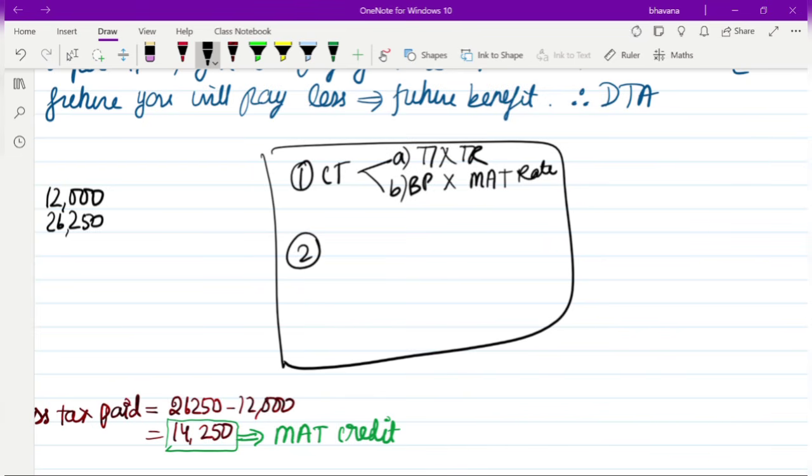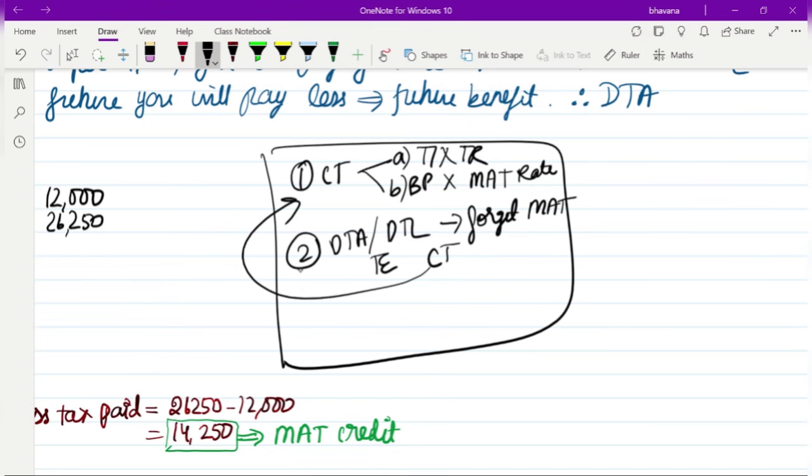Second step, what you're going to do is find out your DTA or DTL. One thing that you have to remember while calculating DTA or DTL is that you have to forget that something related to MAT was given in the question. Normally, how you find out your tax expense and current tax, find out that way. Don't use this MAT logic. Once you find out, you will get to know whether it is a deferred tax asset or a deferred tax liability. Third step, nothing you have to do.